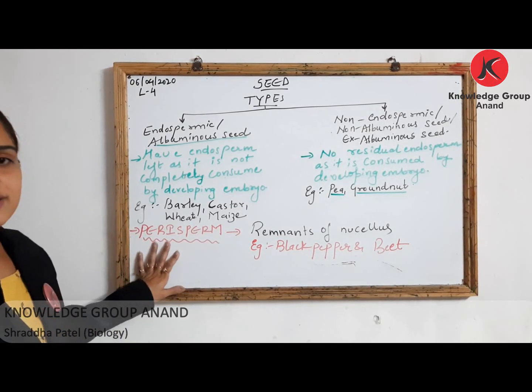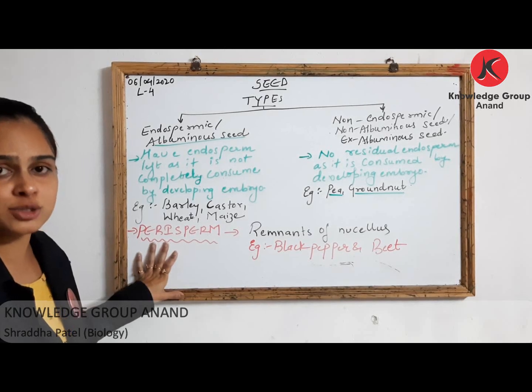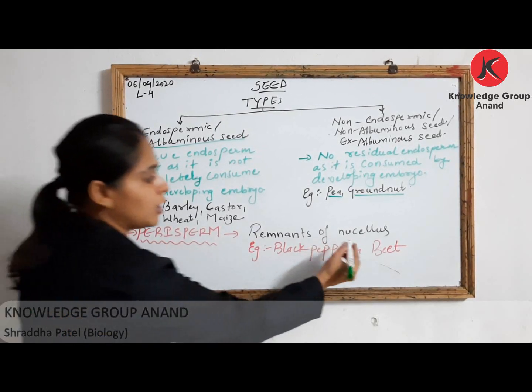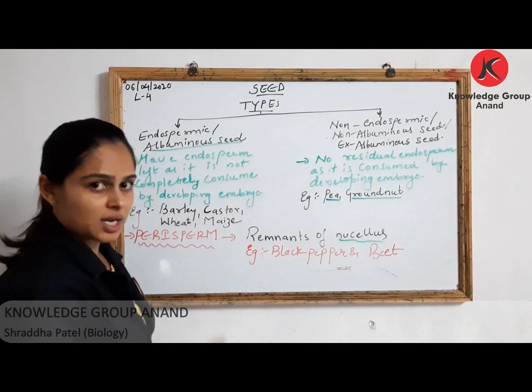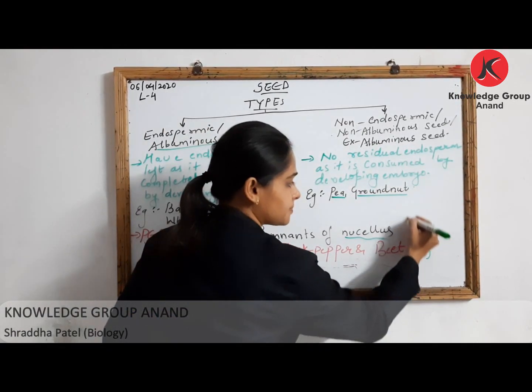Now this definition is very important, right? इस बार बोर्ड में पूछी गई थी ये, that is your perisperm. We very well know that nucellus. What is nucellus? Once again go back to megasporangium. क्या पढ़ा था हमने?